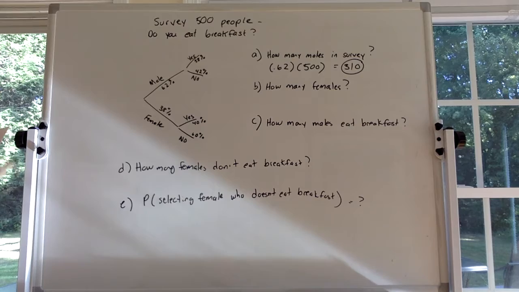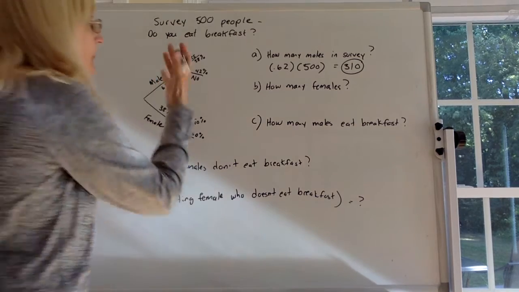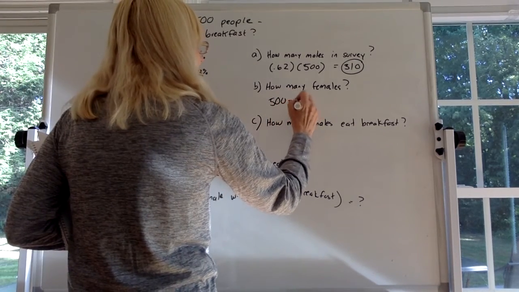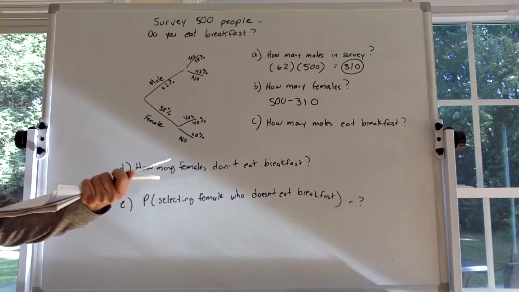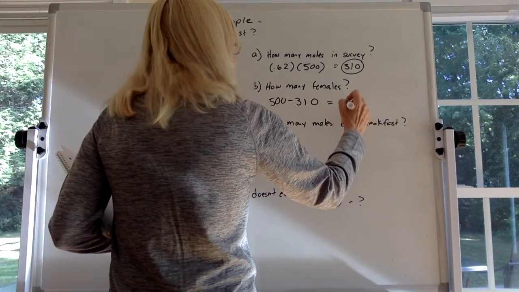Okay, so how many females are there? Well, you just have to do the 500 minus the 310, right? That tells you that there's 190.